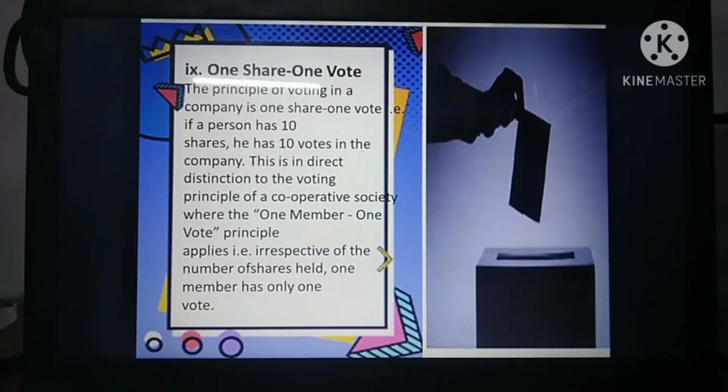If a person holds 10 shares, he has 10 votes. This principle is followed in the joint stock company, but in a cooperative society they follow one man one vote. So here it is one share one vote. If you hold 10 shares, you have 10 votes. If a person holds 20 shares, he has 20 votes. Based on the shares they hold, that much right they have. That is the one share one vote principle followed in a joint stock company.